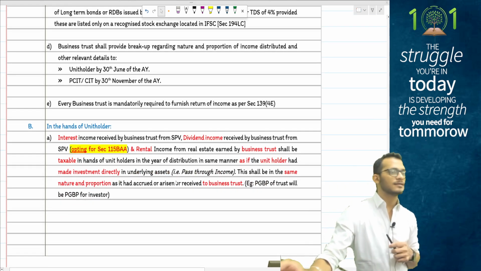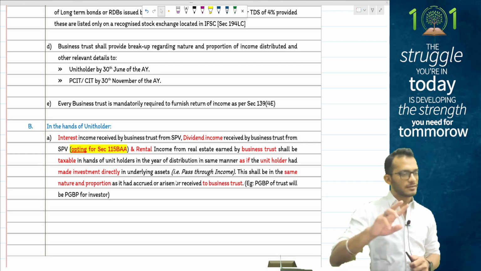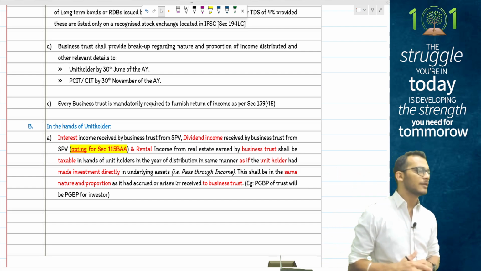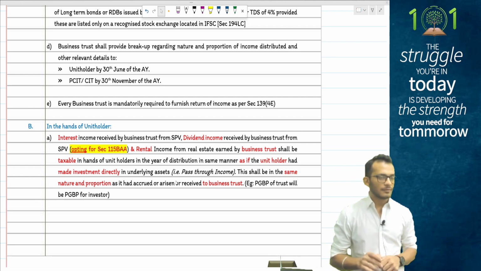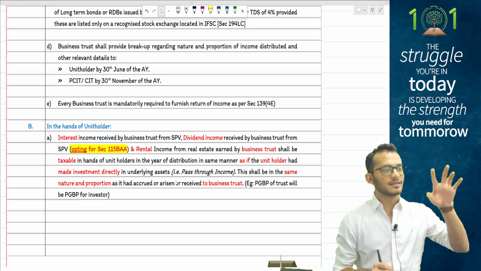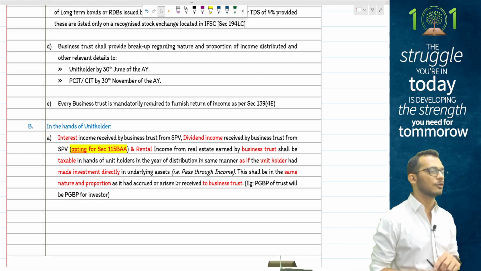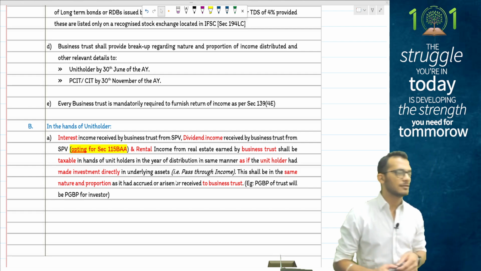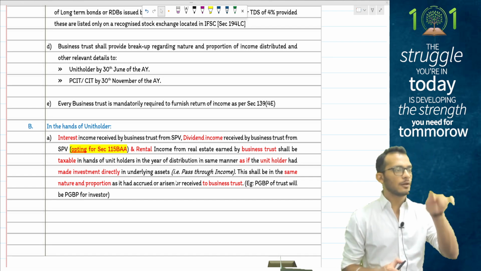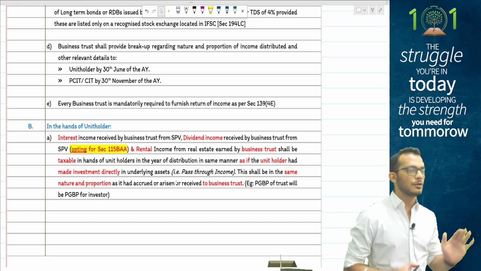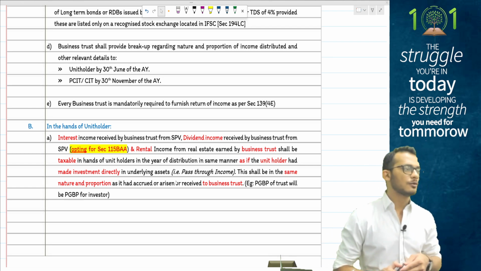Yes. Last thing to be kept in mind from an exam perspective, people, all money which is received by the business trust will become taxable in the hands of unit holder, even if the business trust has not distributed the profits in the current year. Questions will come in exam where they will clarify saying business trust out of 10 lakhs has only distributed 8 lakhs. They have not distributed 2 lakhs. In that case also, the full 10 lakhs will be taxable in the hands of investors. You do not exempt anything, because income tax assumes whatever money is there on 31st March is assumed as distributed to the investors. That is what the rules of business trust.